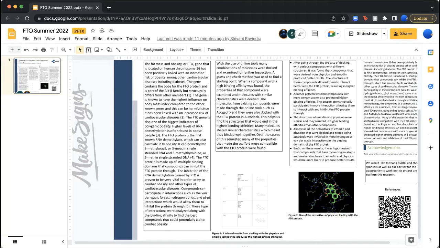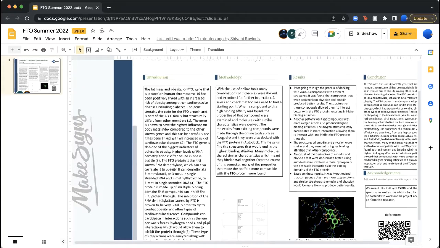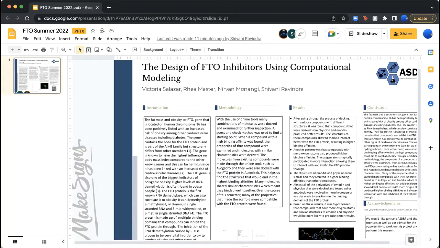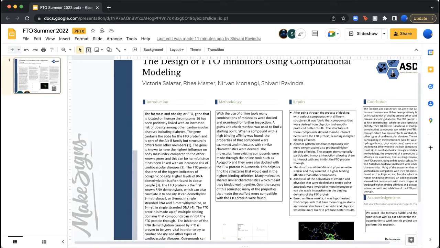These types of interactions were analyzed along with the binding affinity to find the best compounds that could potentially aid to combat obesity. So for methodology, we docked a lot of molecules with online tools to further examine, and if they passed our criteria, we further examined them. We used a guess and check method to start.